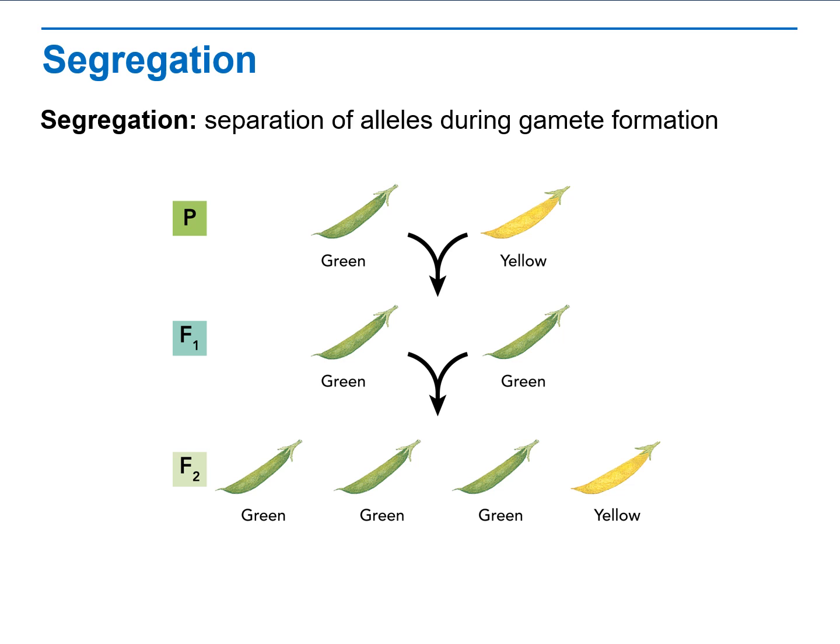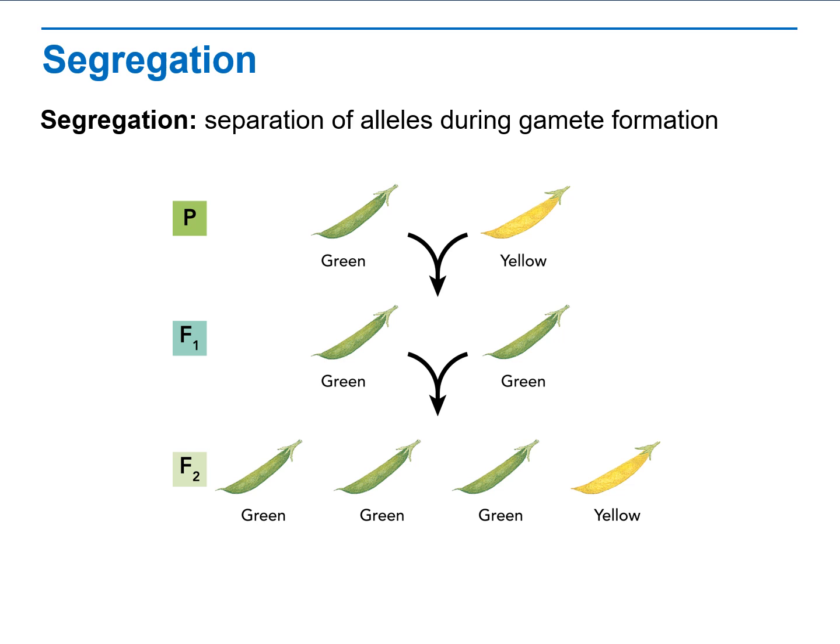Here we see that Mendel may have started with the P generation, the parent generation, with one set of plants that produced green pods and one set of plants that produced yellow pods. But when he crossed them together, all of the offspring were green.